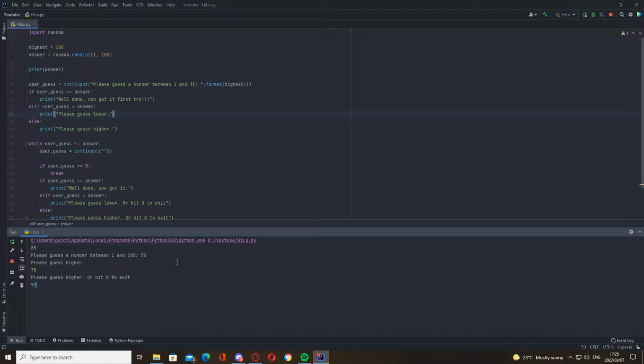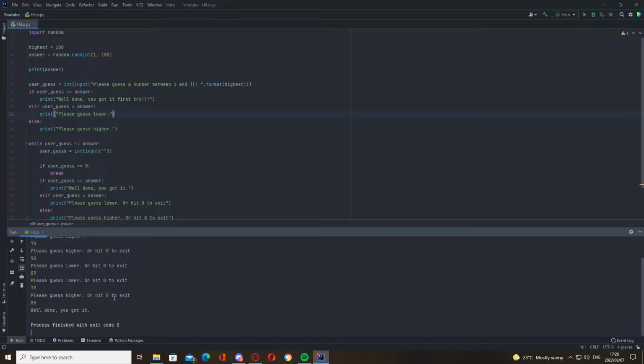So now we can go to 90. Oh, guess lower. So now we know it's between 75 and 90. So it's probably somewhere around 80, and it is, if you can see there. We're just showing that there so you guys can see it. And let's go, what, 89. Lower. Okay, I'm going to go 79. No, higher. Okay, let's go 85.